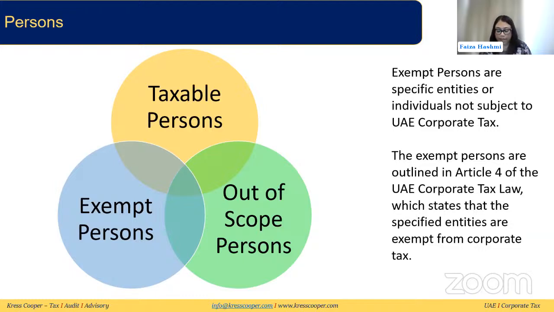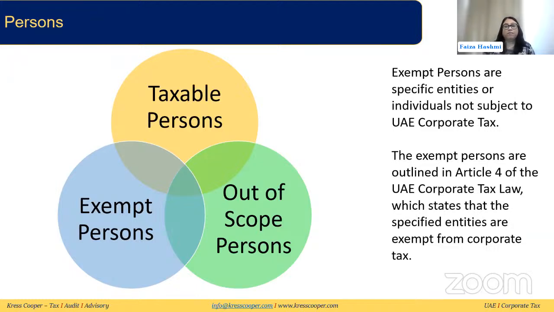For example, natural persons that are not doing any business activity, or non-resident persons who do not have a PE in UAE or who are not earning any UAE source income, or they don't have a nexus in the UAE. Any transparent partnerships, funds, family foundations, foreign PE of a resident person if they have opted out and do not want to include the income and expenses for CT purposes. So all these people are out of scope people.